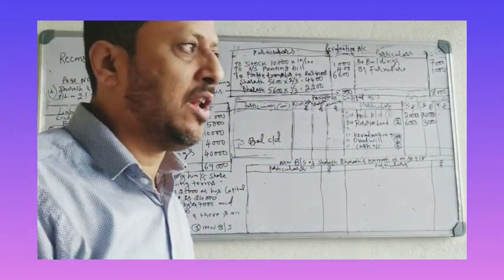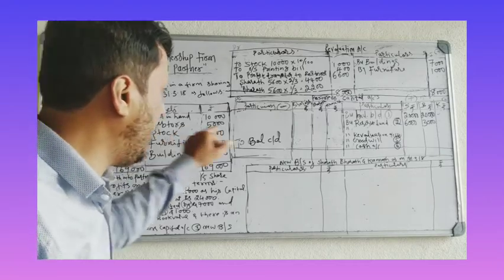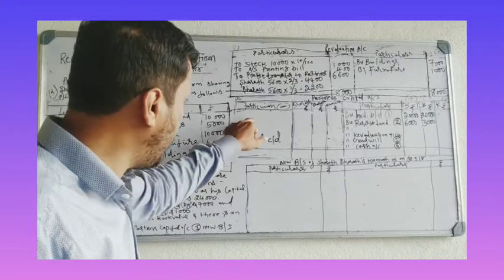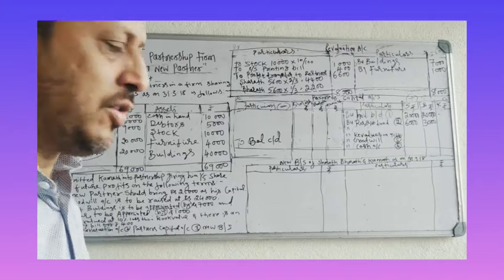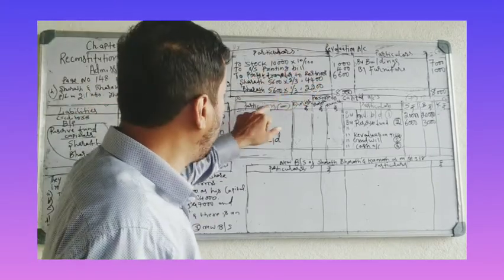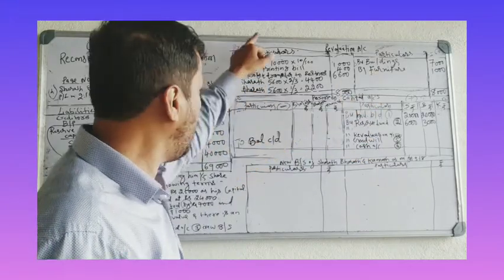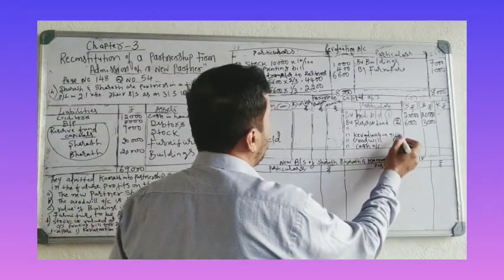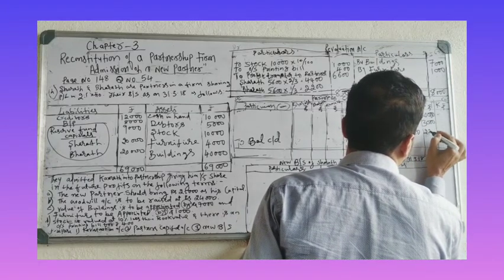Third entry, profit and loss, if it is given in the problem. Profit and loss account, if it is given on the liability side, write on the credit side. Profit and loss account, if it is given on the asset side, it is a loss, write on the debit side. Okay, but it is not given in the problem, so don't record it. Entry number 3 is not there. Entry number 4, revaluation. If you get profit, record on the credit side. If you get loss, record on the debit side. In this problem you have profit, so record on the credit side. By revaluation account, this is entry number 4: 4,400 and 2,200.